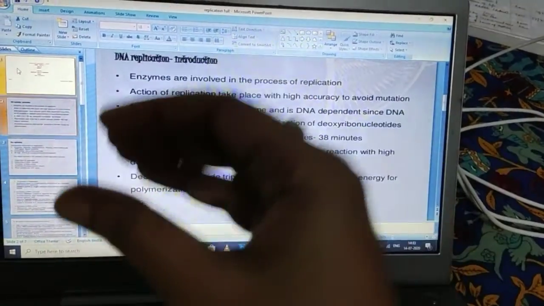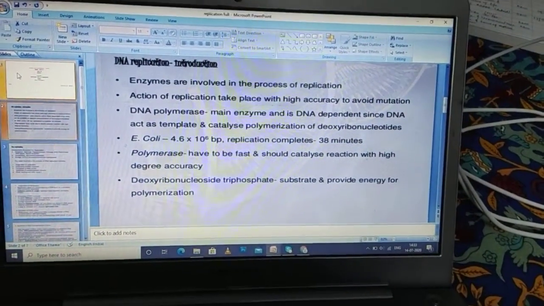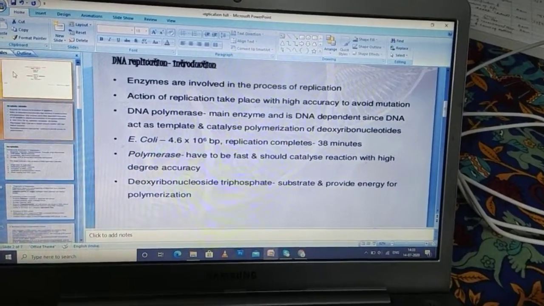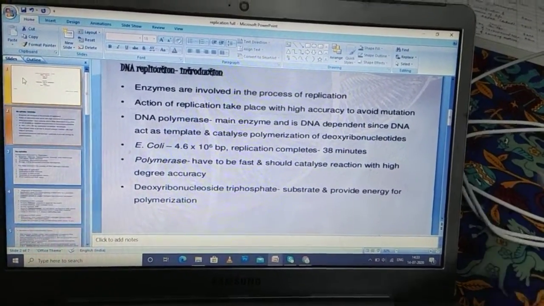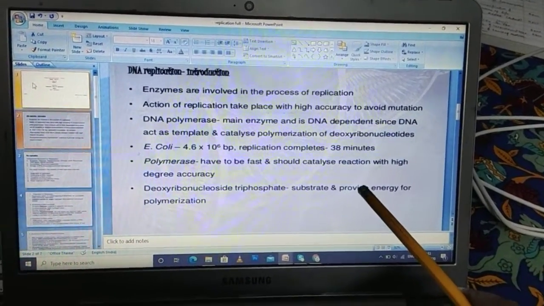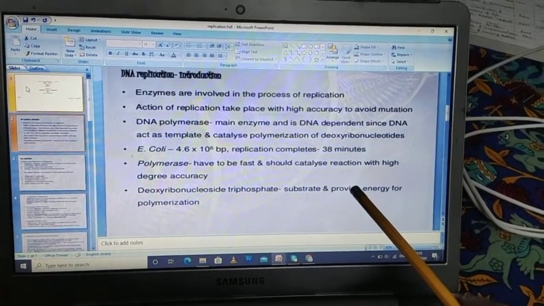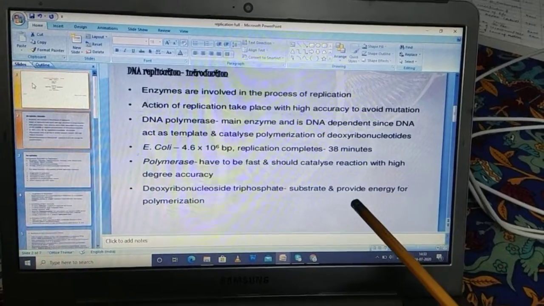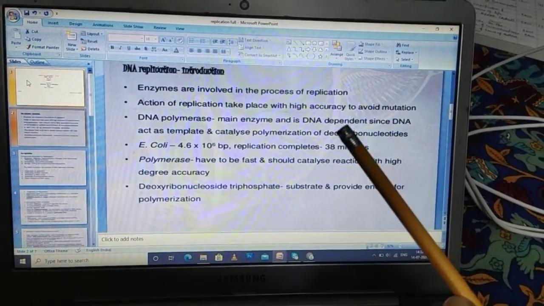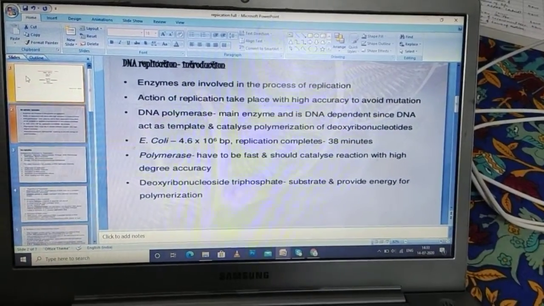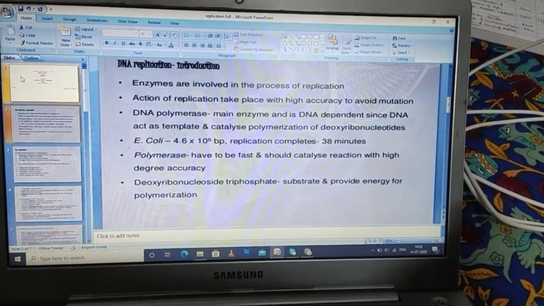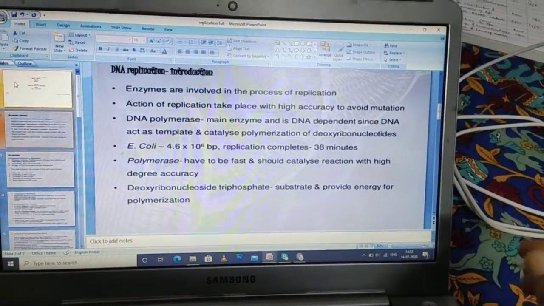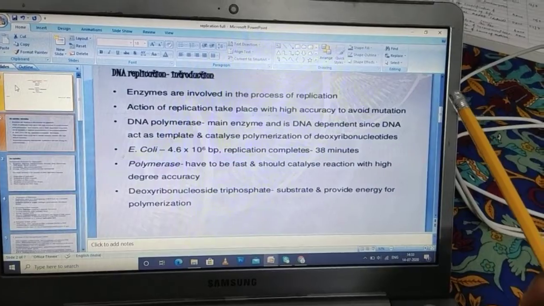Bringing each nucleotide towards the polymerization is an energy consuming process. I have already told you in the last class that during nucleotide addition there is a utilization of energy, and each nucleotide brings its own energy in the form of nucleoside